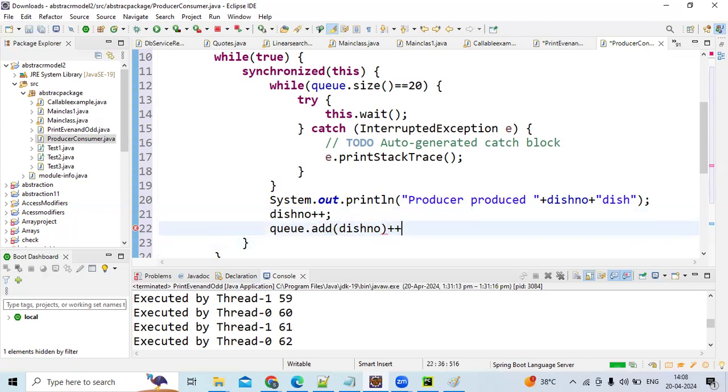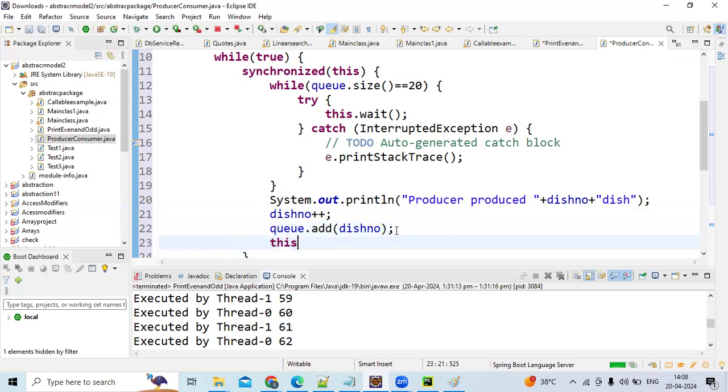Is it fine, guys? Now from here we'll notify the other thread, which is this consumer thread.